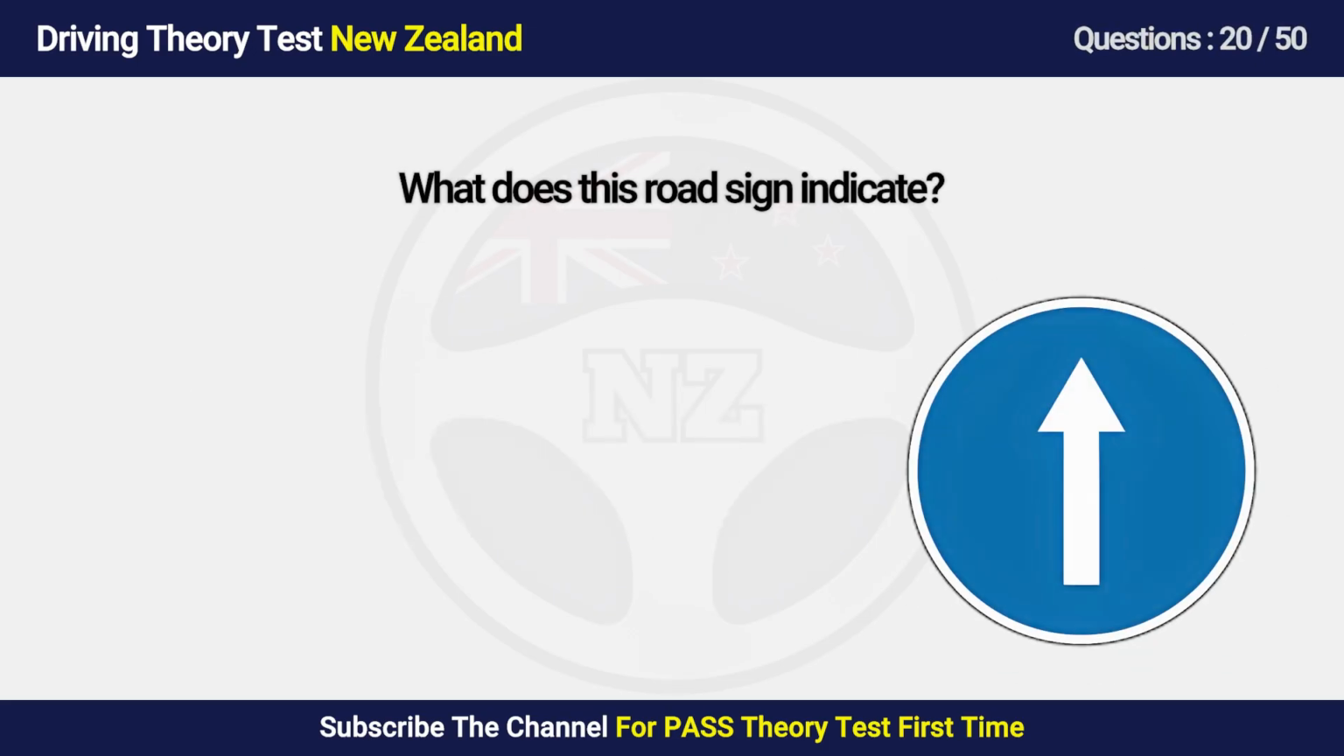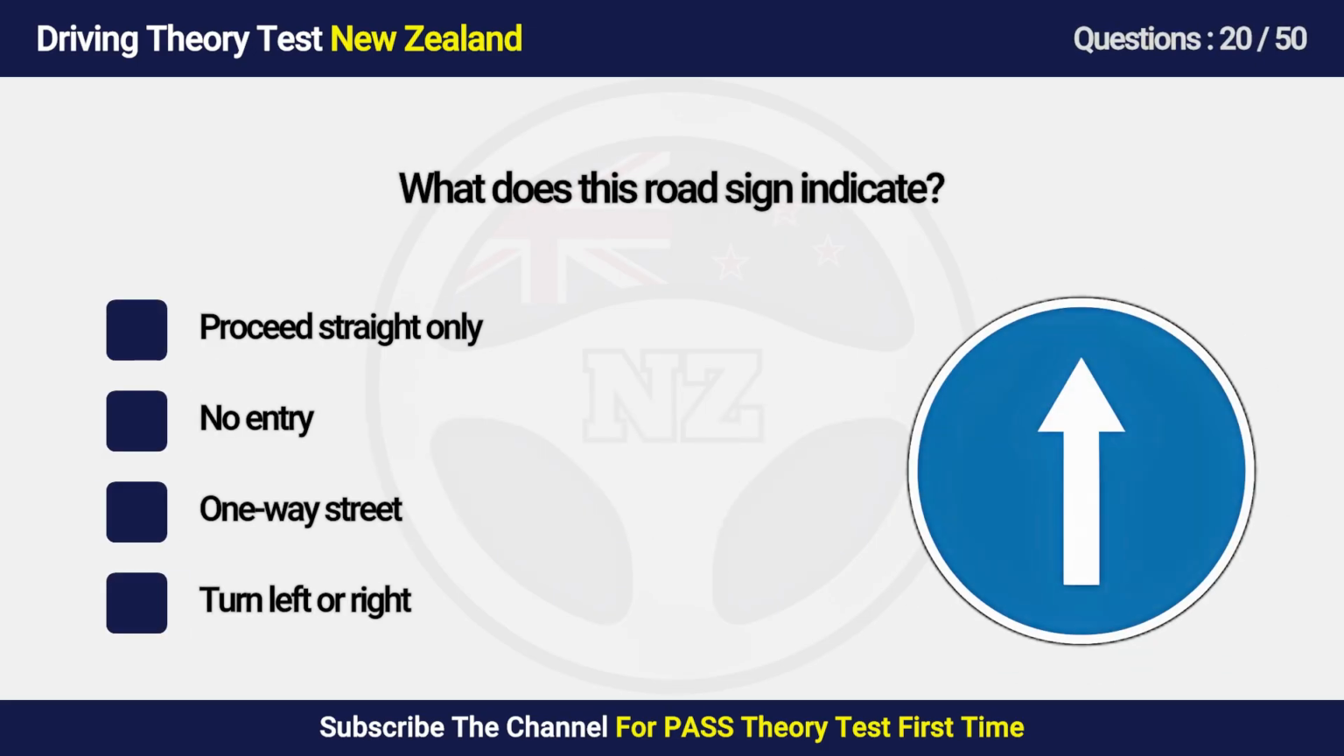Question 20. What does this road sign indicate? A. Proceed straight only. B. No entry. C. One-way street. D. Turn left or right.